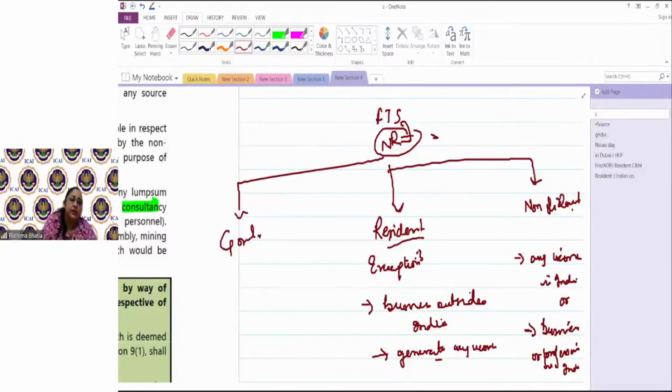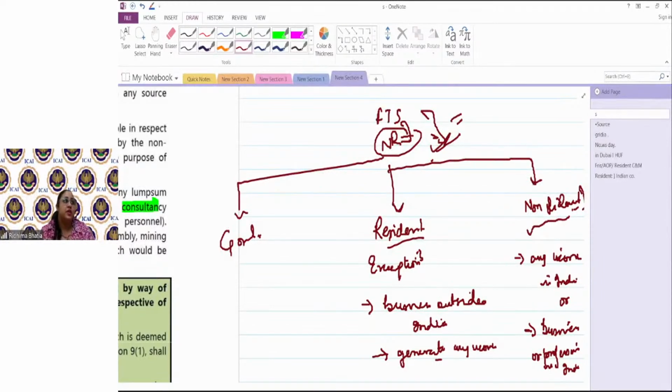अब इसका एग्जाम्पल लेते हैं थर्ड केस का. A person in Japan paying fee for technical services to another person who's in Japan, but for a project which has to be started in India. Now, this fee for technical services to this person who is of Japan, who's receiving, even if he's a non-resident, would be considered as deemed to accrue or arise in India, and that person has to pay taxes in India. अब समझ आया?